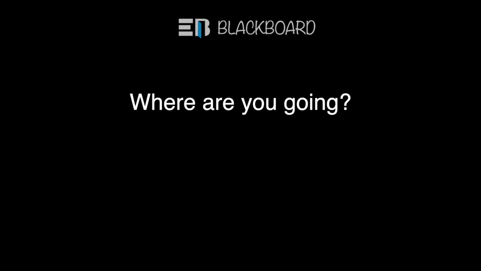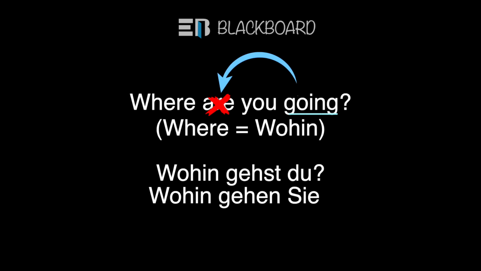So for example, if you have to make a W question, where are you going? According to the two rules that we have learned, according to the first rule, are will not be used in the sentence because it is a sein verb, and there is one more verb present in the sentence, going. And going, which is the main verb, should come at the second position in German. So this sentence will be: Wohin gehst du? Oder wohin gehen Sie? So guys, now with these two thumb rules, we can make any present tense sentence in German and it will always be correct.